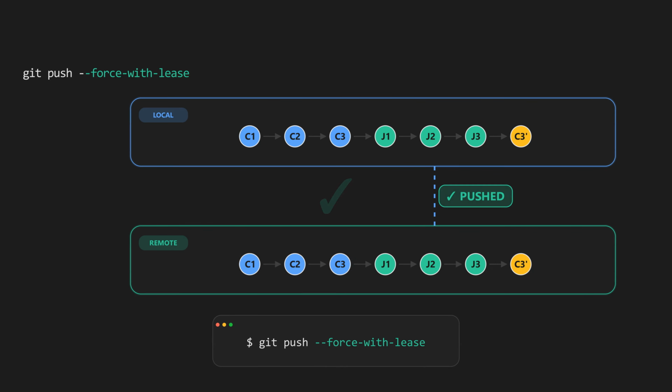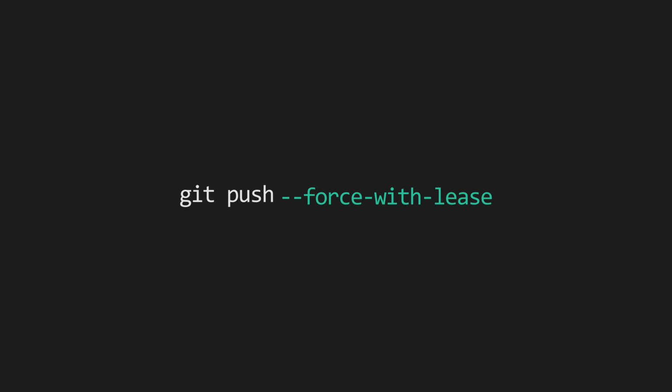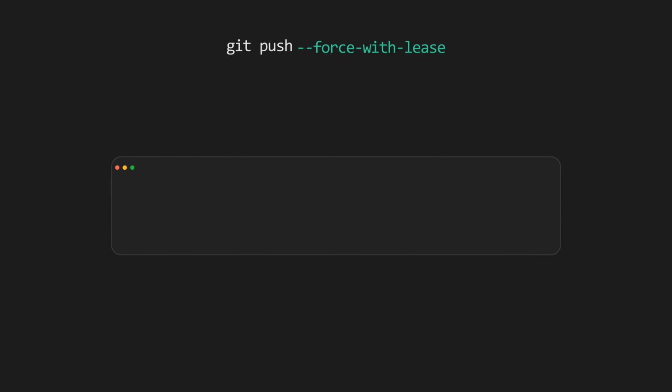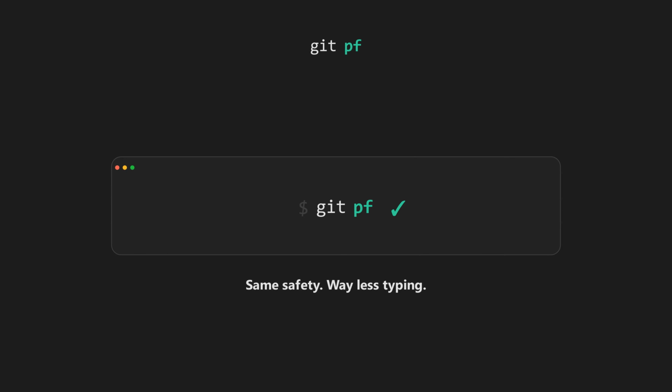That's it. By the way, because git push force with lease is a lot to type, you can create an alias. Run git config global alias.pf, push force with lease, and now you just type git pf. Same safety, way less typing.